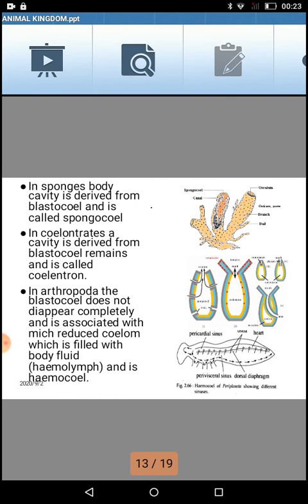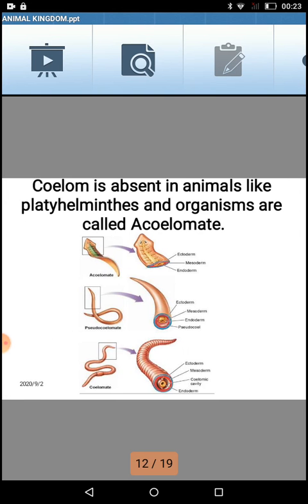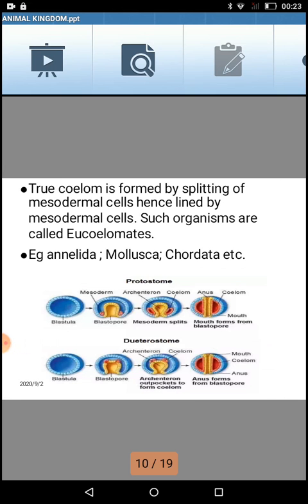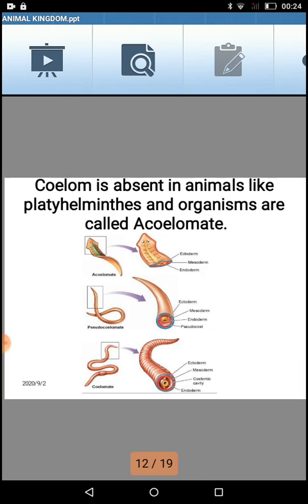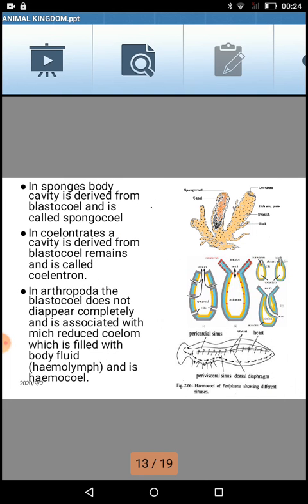A little understanding of it. In sponges, the body cavity is derived from blastocoel and it is called spongocoel. Meaning, I'm just reverting back the slide. In this invading second diagram, you can see this invading yellow color plug was having a cavity inside. So if a cavity in an organism has developed from this blastopore, which you can see in the diagram, the first series, second part, then that type of formation happens in the case of sponges. So that cavity is called spongocoel.